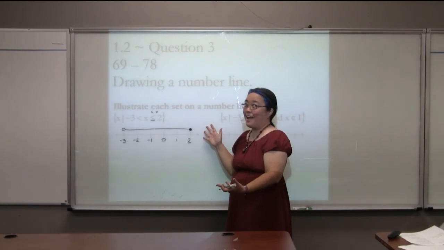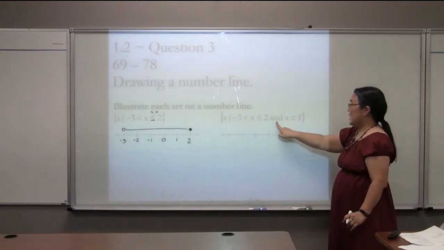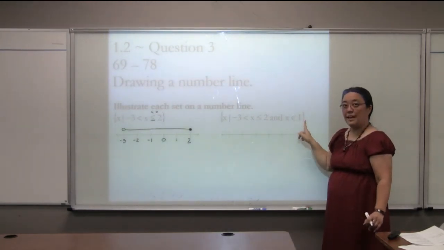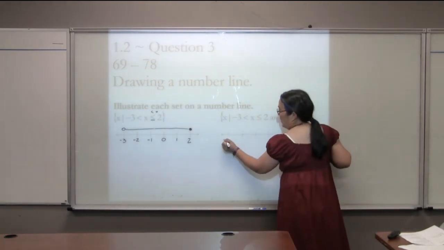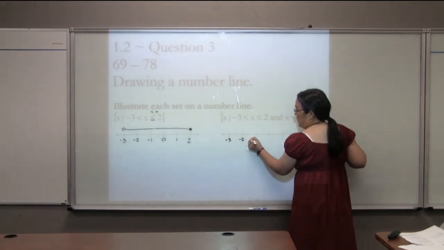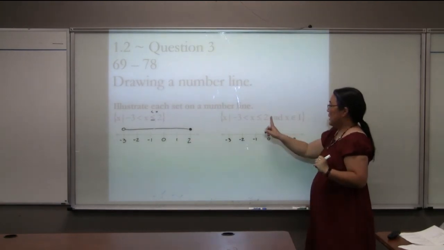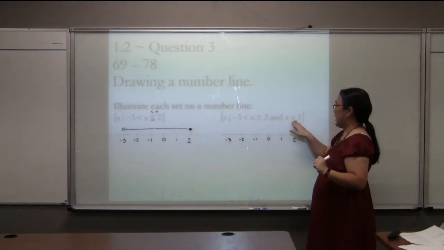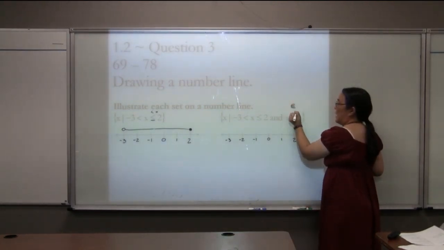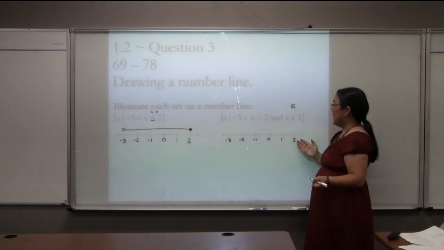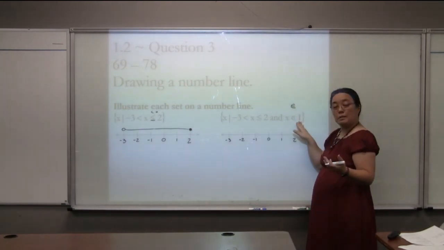That is done. But wait, this looks almost exactly the same, but it's not. It has 1, 2, 3, 4 things at the end that make it different. So once again, I'm going to have from -3 to 2. Again, very important, I would like to make sure that you are labeling these marks. And this means x is an element of the integers. This is a funky looking C with a line through it that makes it an E for element of. If you think about it, the elements were all the different numbers. So these are elements of the integers.